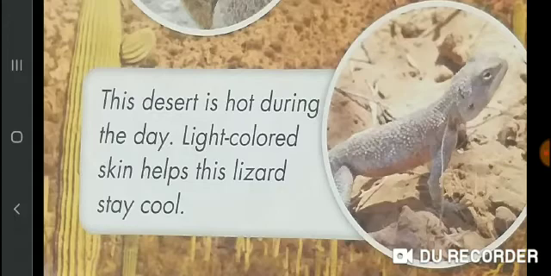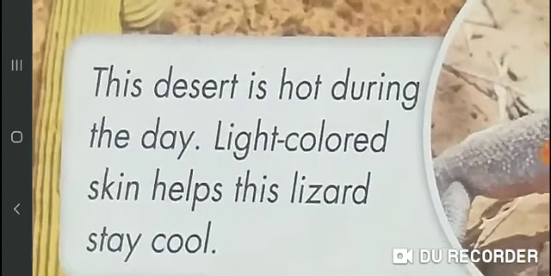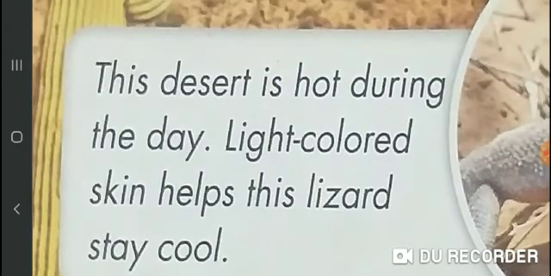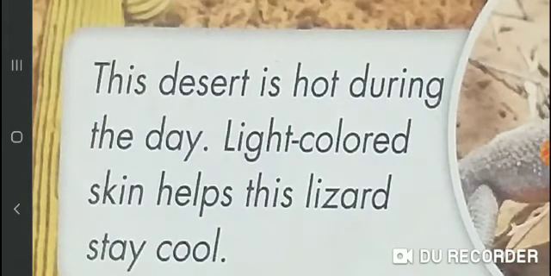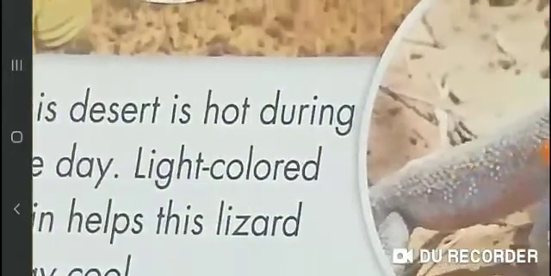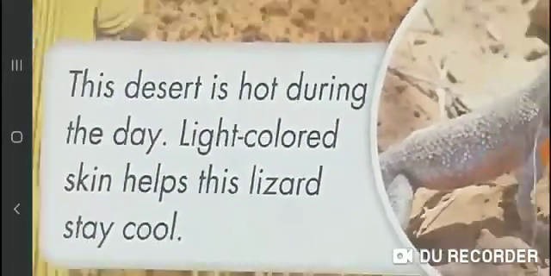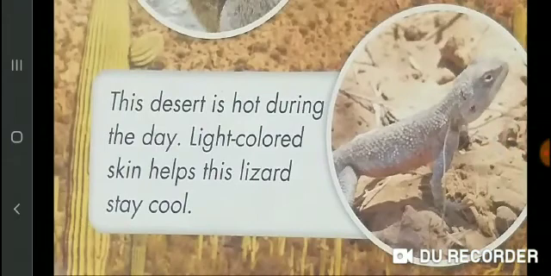I will read it again. This desert is hot during the day. Light colored skin helps this lizard to stay cool. Students, lizards have light colored skin that helps it to stay cool in hot desert. That's why it can survive in hot weather.